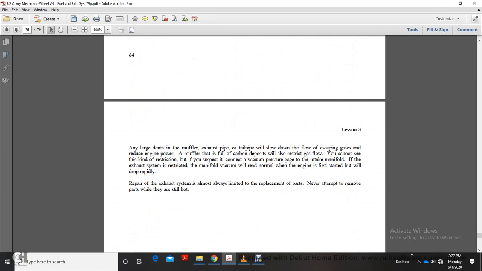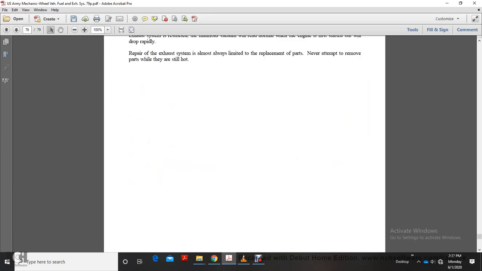Any large dents in the muffler, exhaust pipe, or tailpipe slow down the flowing and escaping gas, which reduces engine power. A muffler full of carbon deposits will restrict gas flow. You cannot see this kind of restriction, but you can suspect it by connecting a vacuum pressure gauge to the intake manifold. If the exhaust system is restricted, manifold vacuum will be normal when the engine is first started, but will drop rapidly. Repair of the exhaust system is almost always limited to replacement of parts. Never attempt to remove parts while they are still hot.